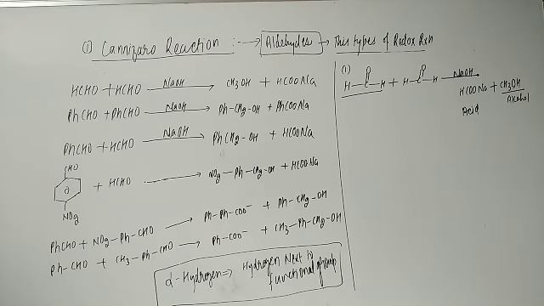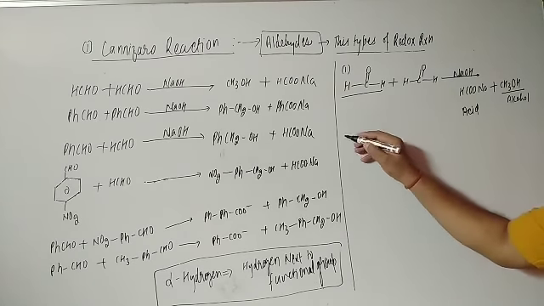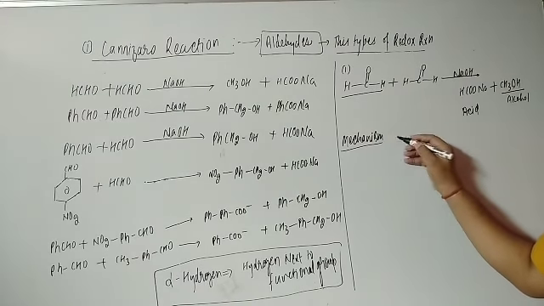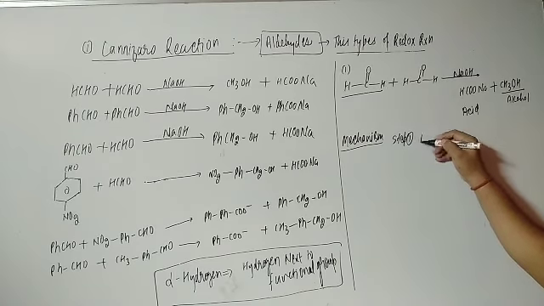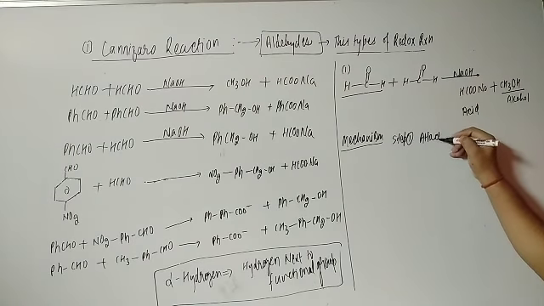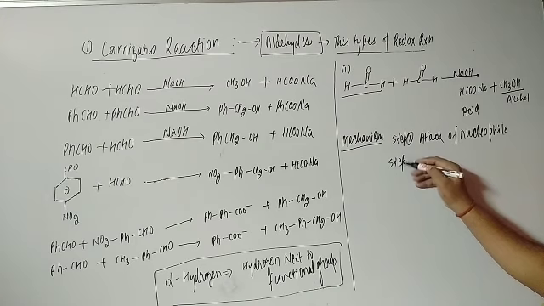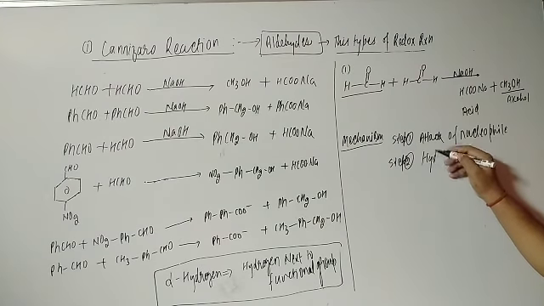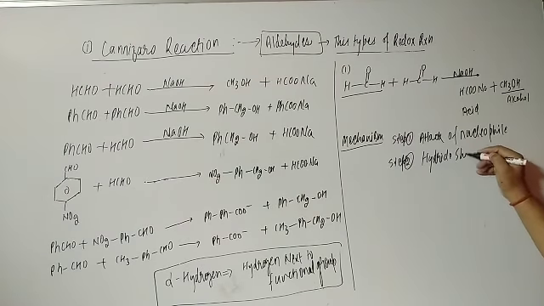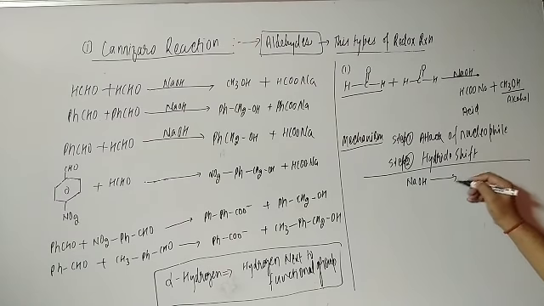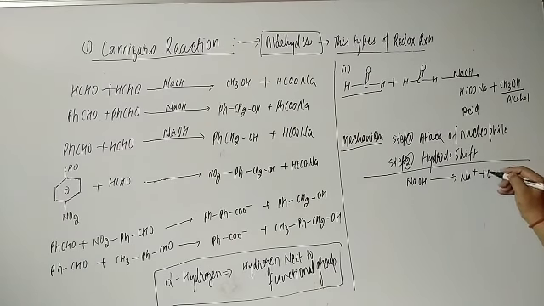Now let us try to understand the mechanism, then you can understand it very easily. Mechanism: step number 1 is the attack of nucleophile. Step number 2 is the hydride shift. Students, let us try to solve this one. NaOH, if you ionize it, will give the strong base: Na plus and OH minus.